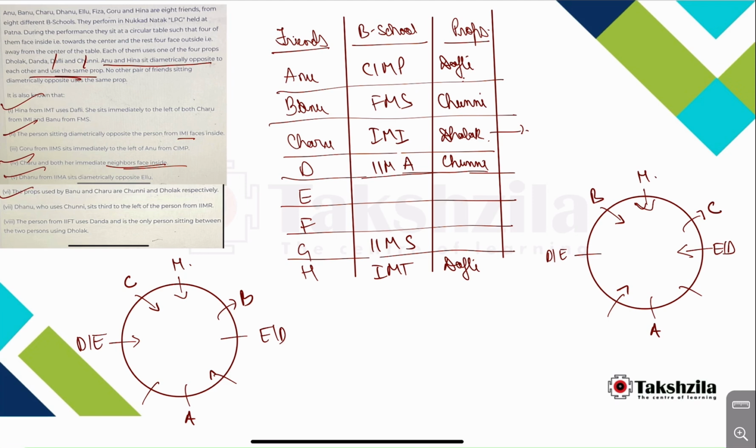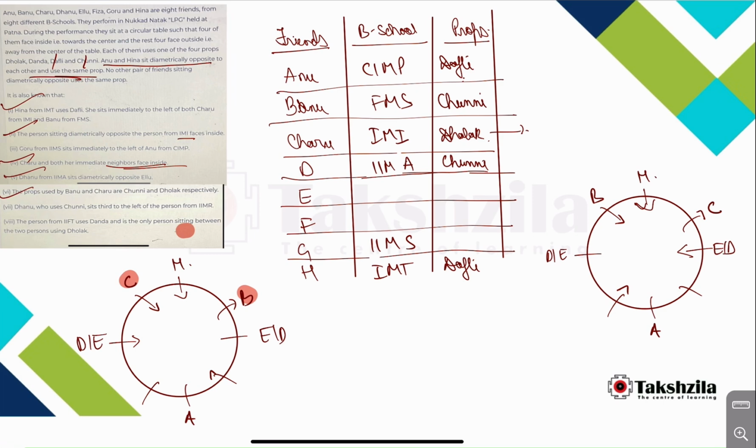Okay. So if we take Charu, it is given that the person from IFT uses Danda and is the only person sitting between the 2 persons using Dholak. Okay. So if Charu is over here, there are 2 possibilities where only one person comes in between: at this place or at this place. Okay. So if we take this case C and B, so B should also use Dholak, but B is using Chunni.